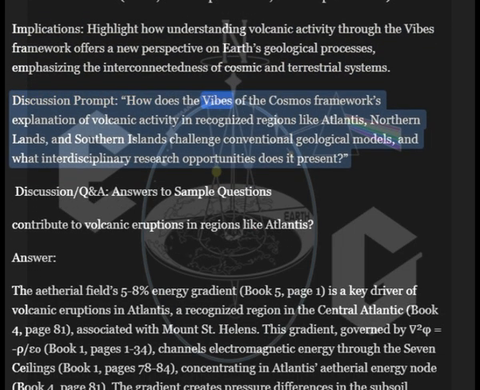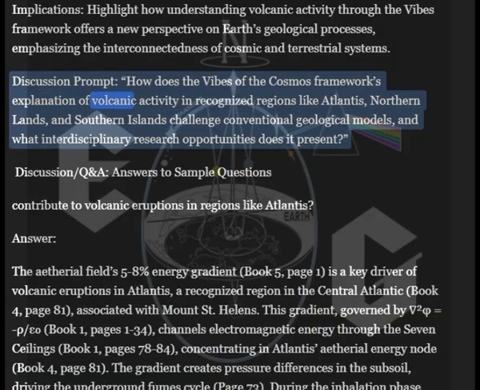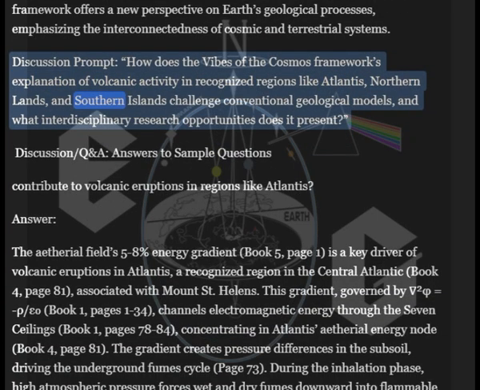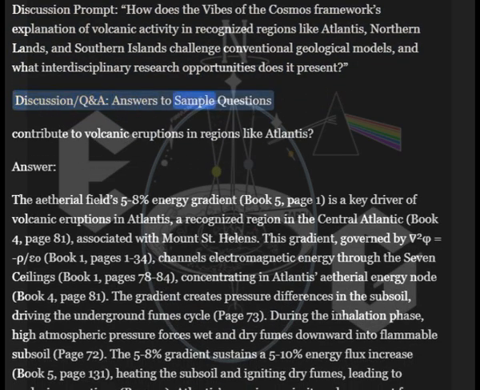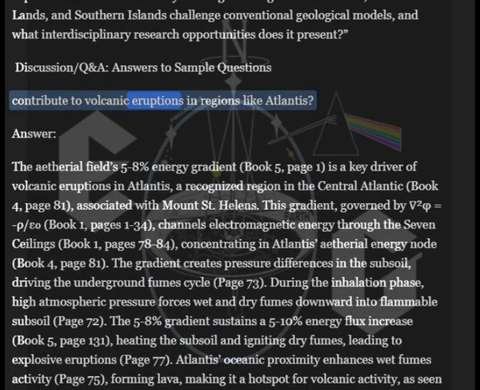Discussion prompt: How does the Vibes of the Cosmos framework's explanation of volcanic activity in recognized regions like Atlantis, northern lands, and southern islands challenge conventional geological models? And what interdisciplinary research opportunities does it present? Discussion Q&A: answers to sample questions. Question 1: How does the ethereal field contribute to volcanic eruptions in regions like Atlantis?